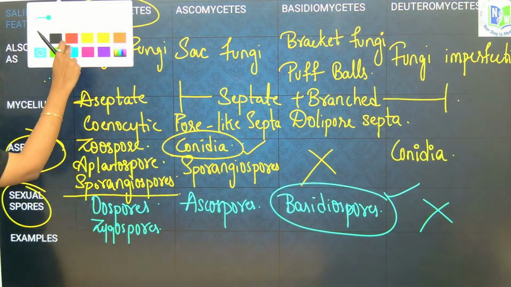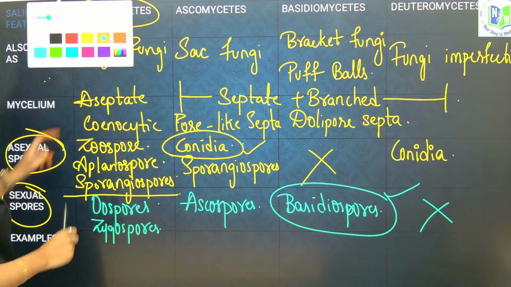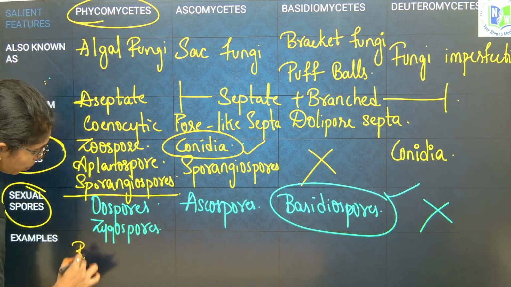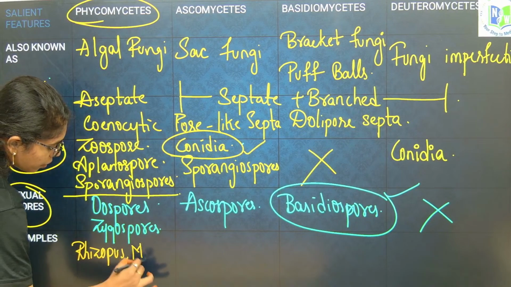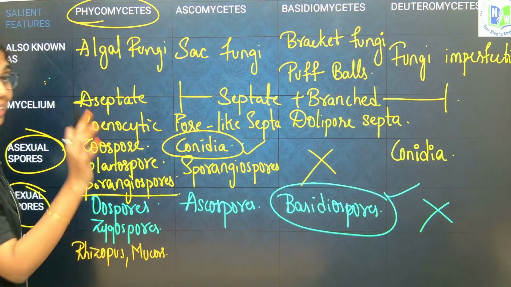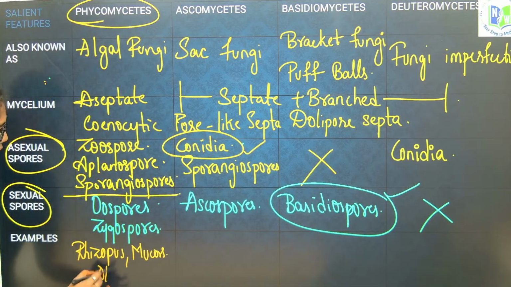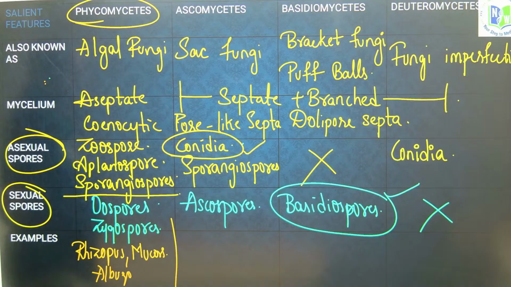And now come the examples. Examples are highly important. For Phycomycetes, examples include Rhizopus and Mucor, which belong to Zygomycetes of Phycomycetes, and Albugo, which belongs to Oomycetes of Phycomycetes. Then Ascomycetes.